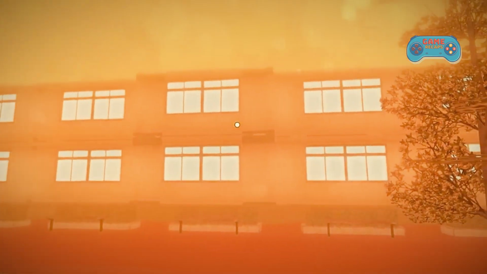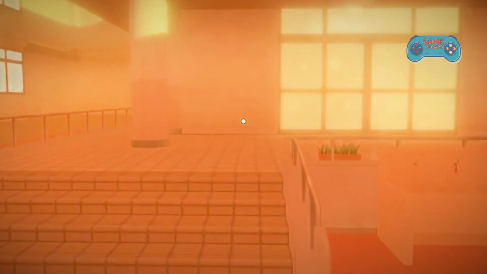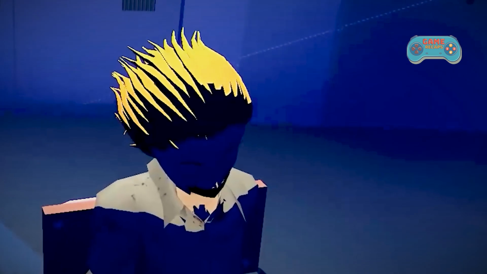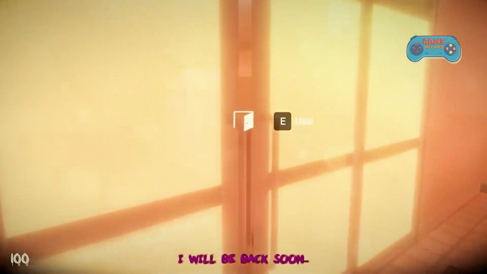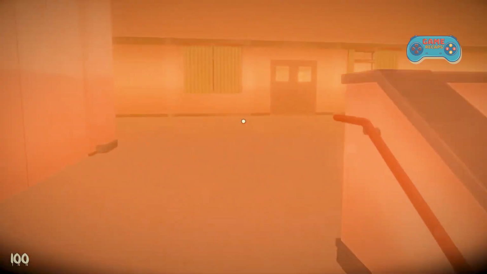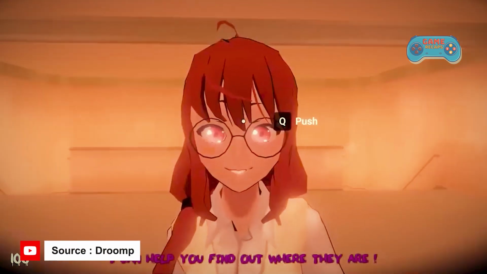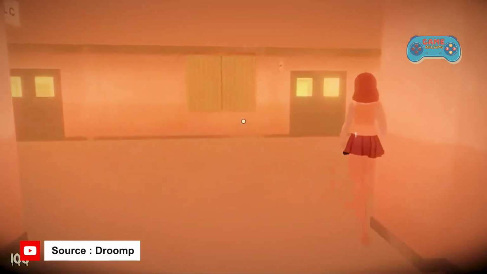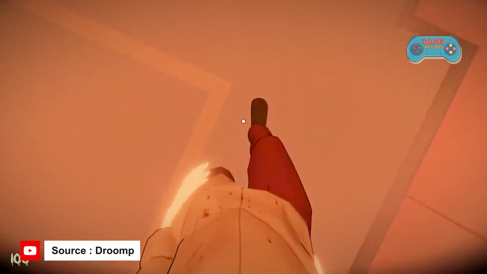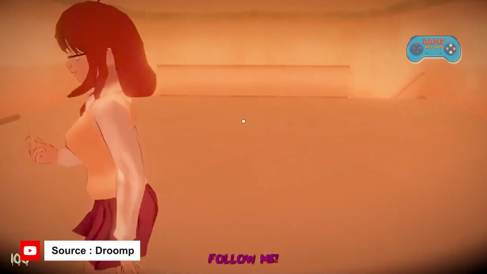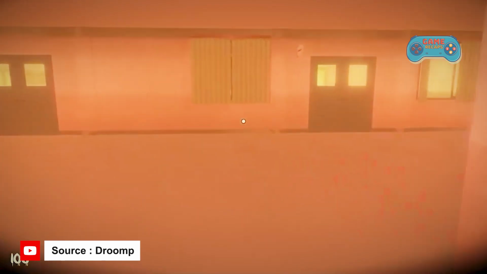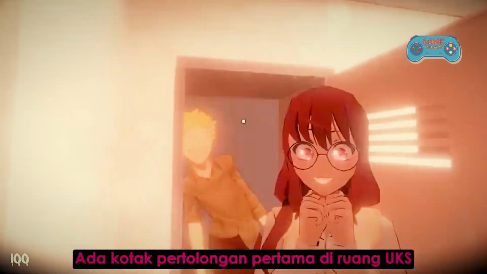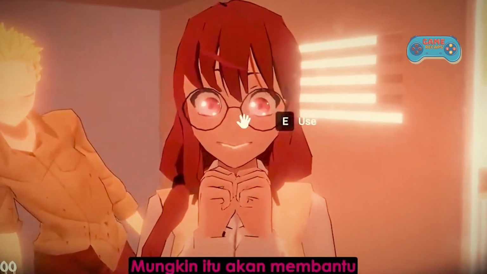Seiko then set up a plan, deciding the exact day when there was no activity, and the school building was completely empty. When that day finally comes, Seiko captures Akira. On another day, Shinji comes to school to look for Akira, who is rumored to be missing. Arriving at school, he is greeted by Seiko, who tells him that she knows Akira's location. She asks him to follow her. Shinji, who did not suspect Seiko, followed her through the school building to find Akira, who turned out to be unconscious in a locker. She told him that Akira needed help immediately and asked Shinji to go to the school's clinic and look for medicine.